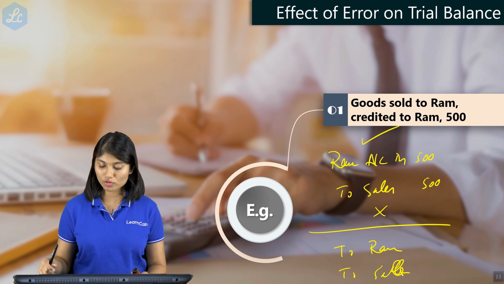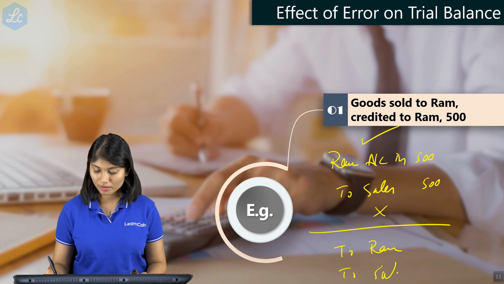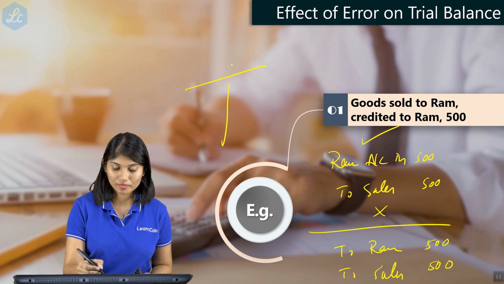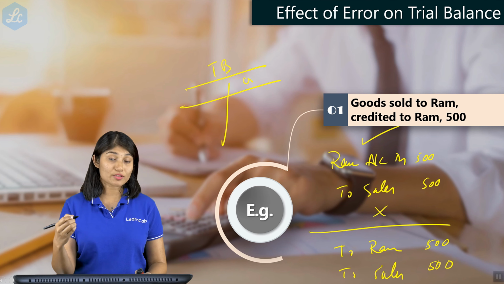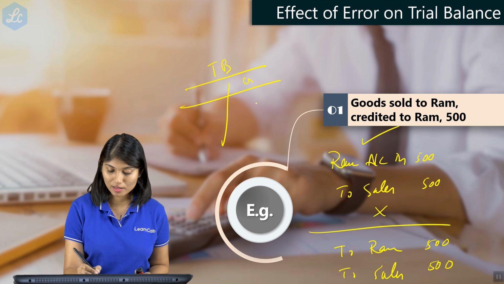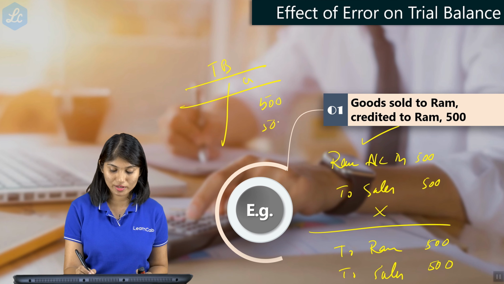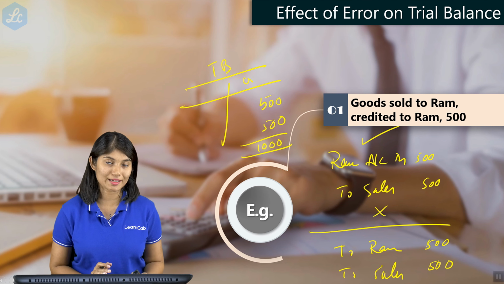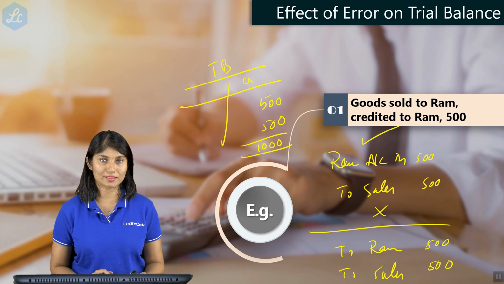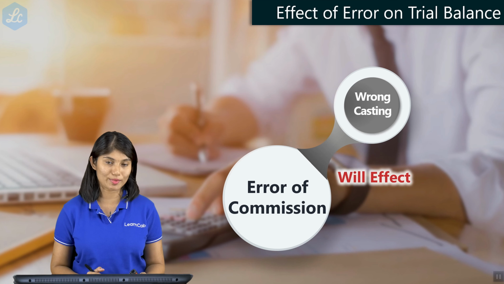So naturally, what's going to happen? Your trial balance will have excess 500 on the credit side. That is because Ram's account is credited, so that 500 plus sales 500. So totally you will have 1000 on the credit side. So this difference will definitely reflect in the trial balance.